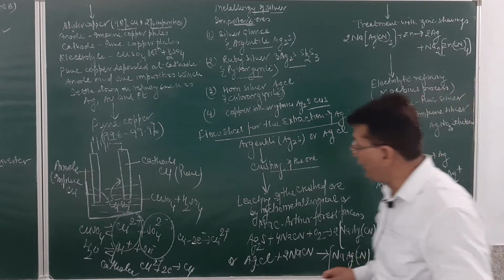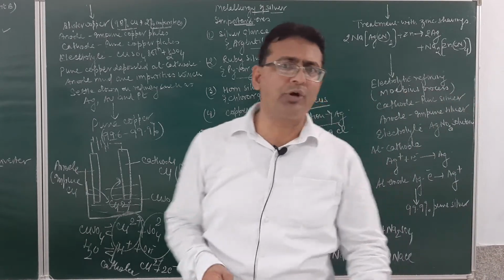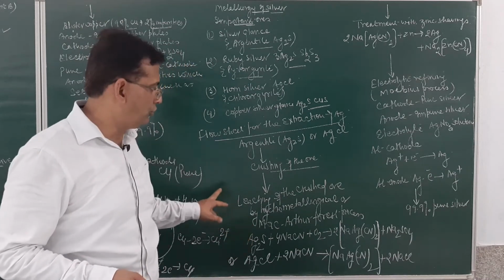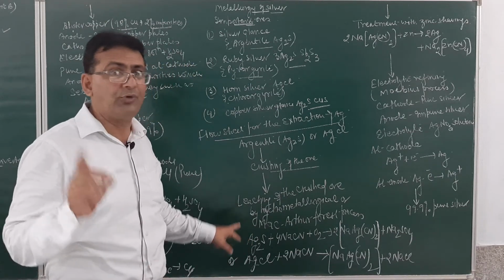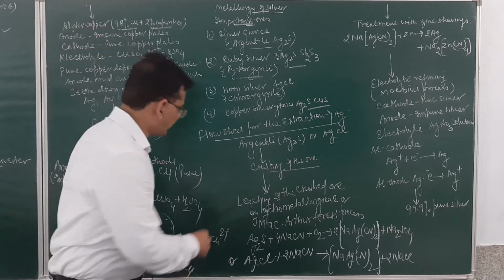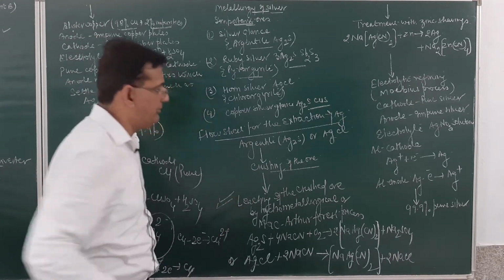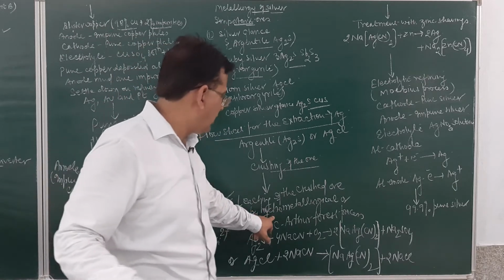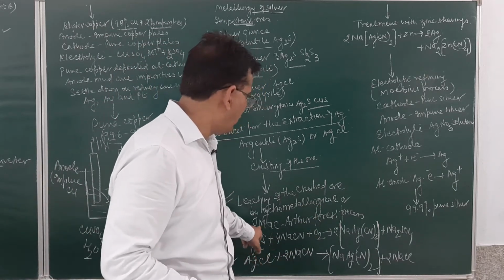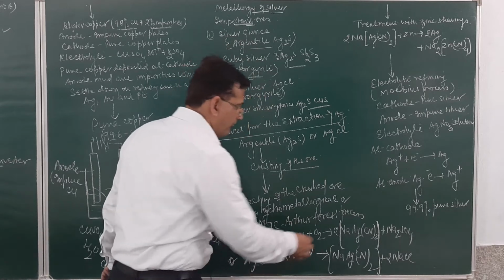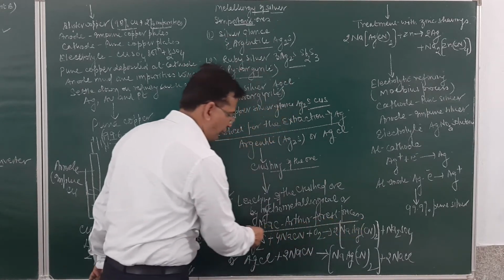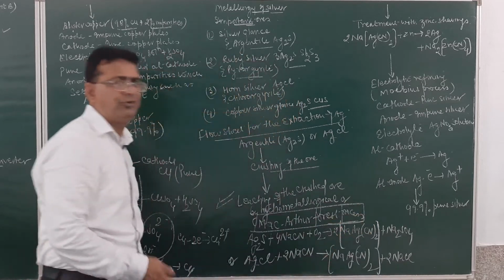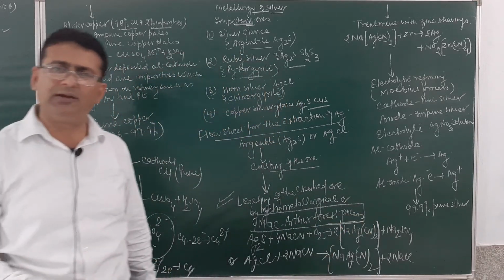Now, after the crushing of the ore, one of the ways of concentration of ore I told you earlier was leaching. Leaching was used in the extraction of aluminium, as was done in class 10. Here in the extraction of silver, the process of leaching will be done. So, leaching of the crushed ore by hydrometallurgy, which is also called the MacArthur-Forrest process. Very, very important. So, the MacArthur-Forrest process is used for the concentration of a silver ore.